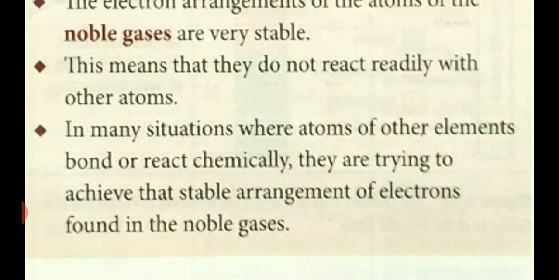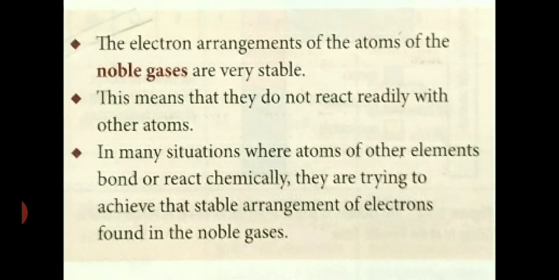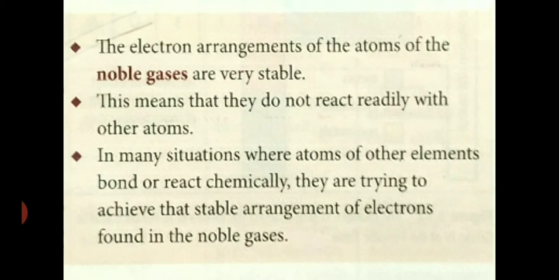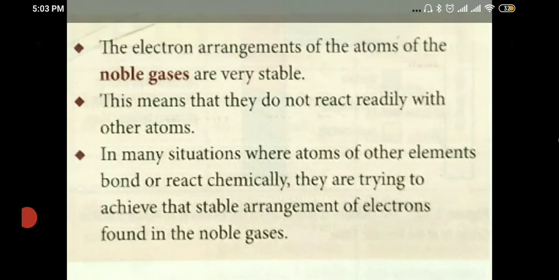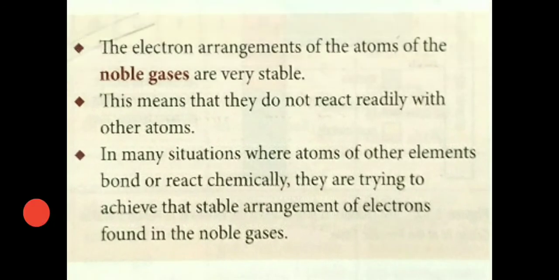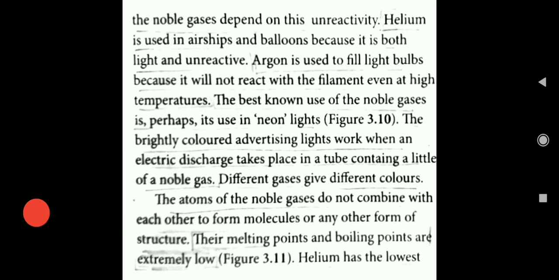In many situations where atoms of other elements bond or react chemically, they are trying to achieve that stable arrangement of electrons. We have discussed that the other elements gain the inert gas configuration after losing or gaining electrons.